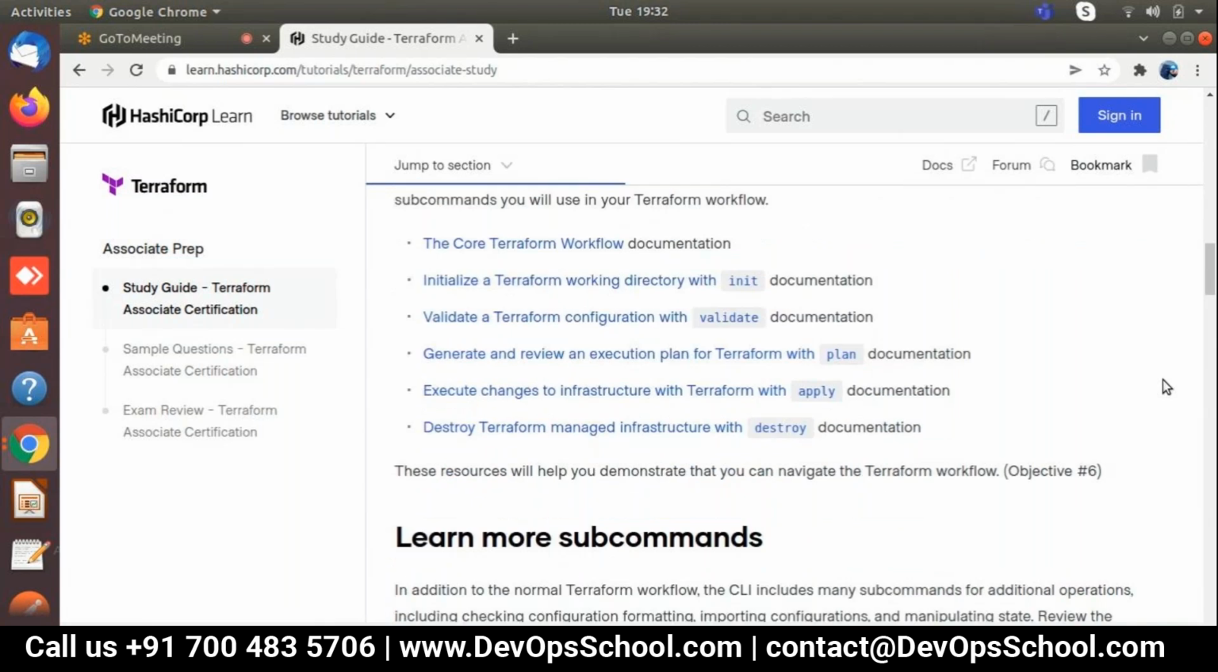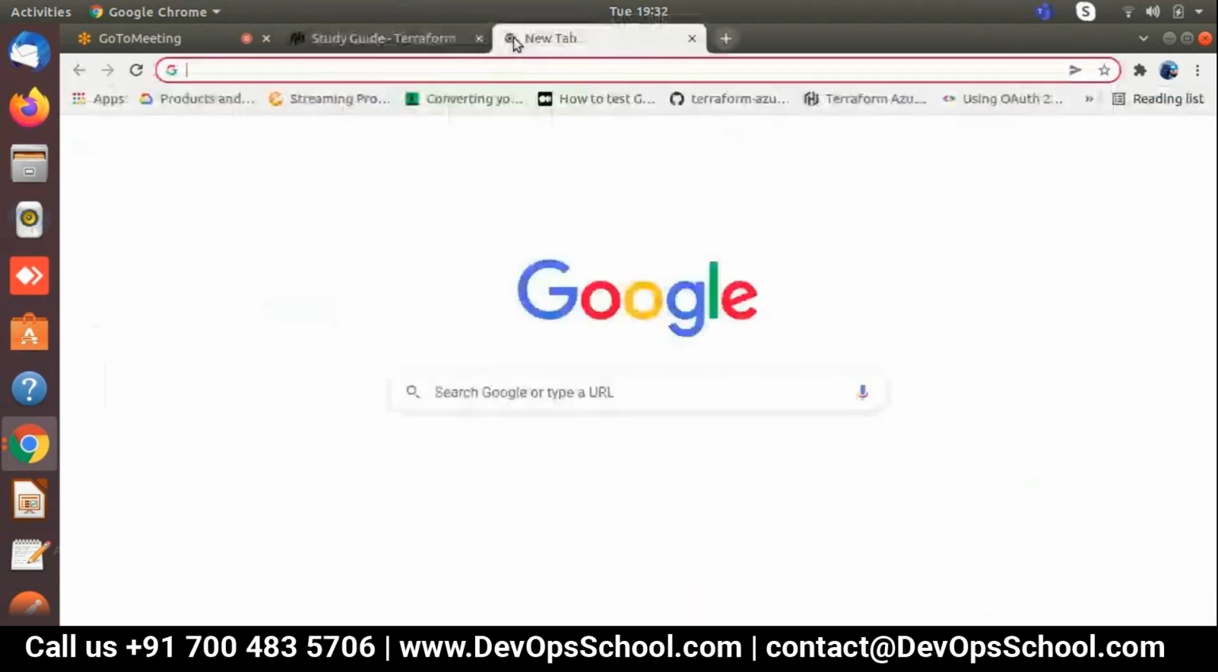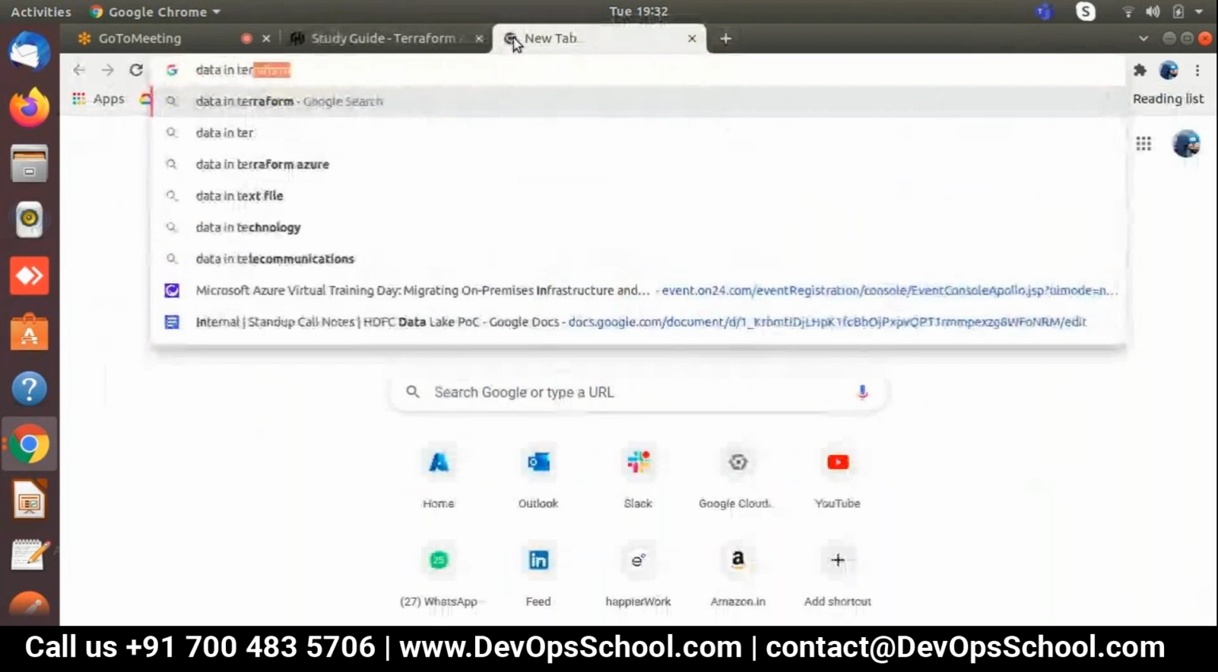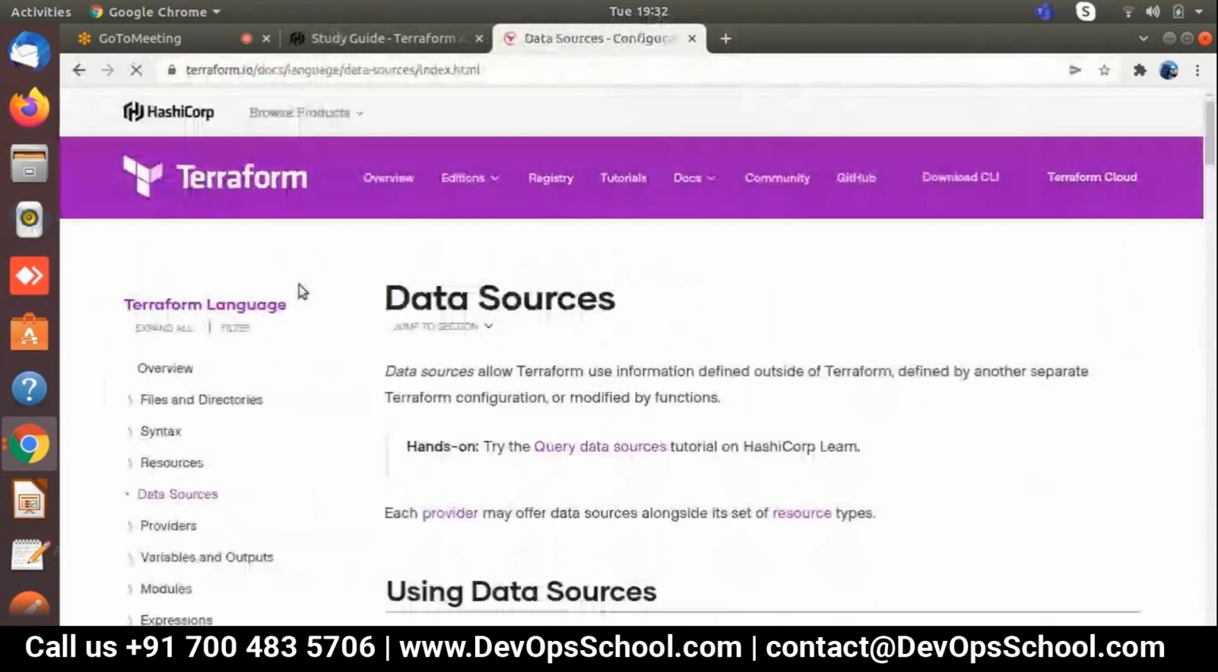Why have I shared the screen? Okay, got it. For the data in Terraform, this is the module. A data source allows Terraform to use information defined outside of Terraform, defined by another separate Terraform configuration or modified by a function. It means, let's understand this line only.